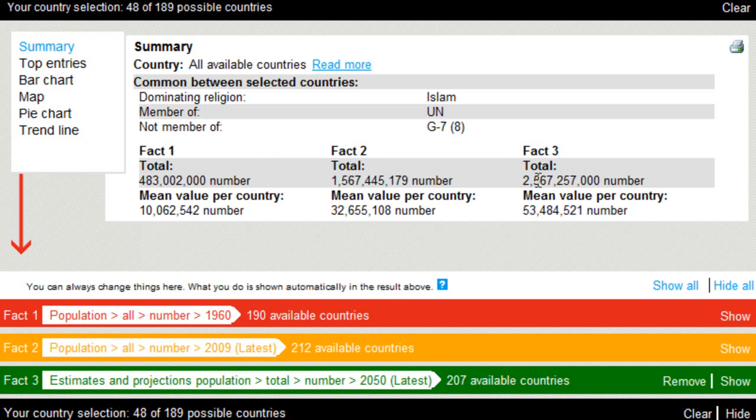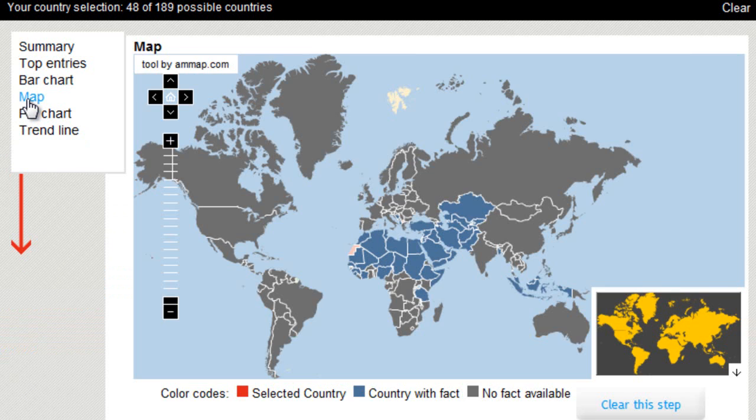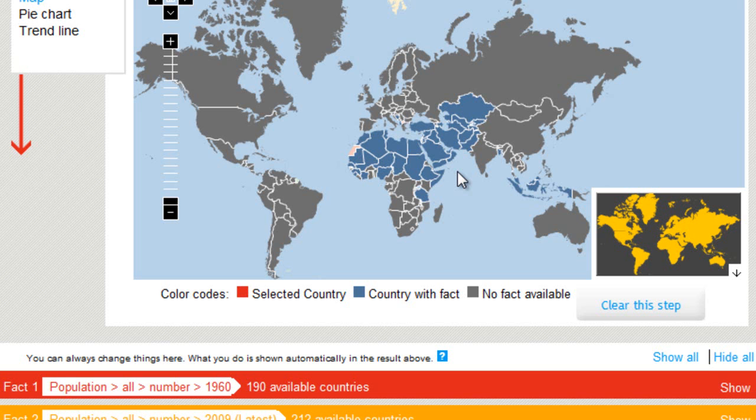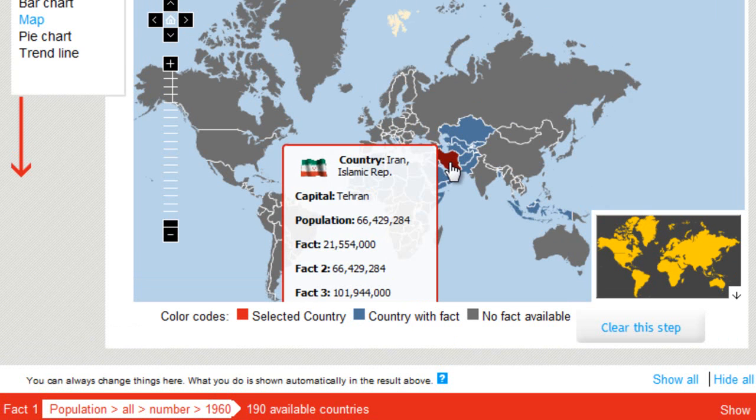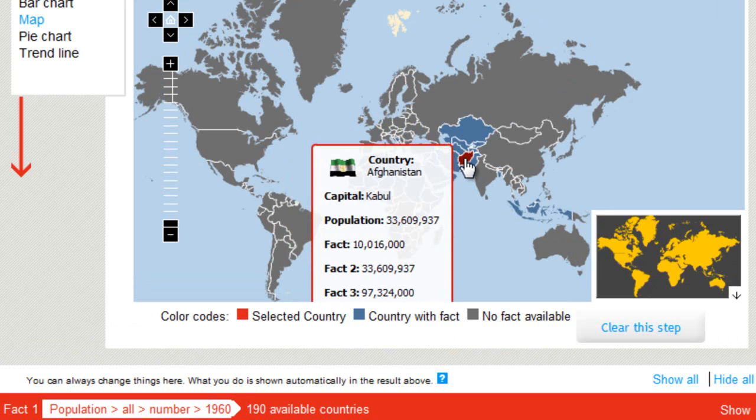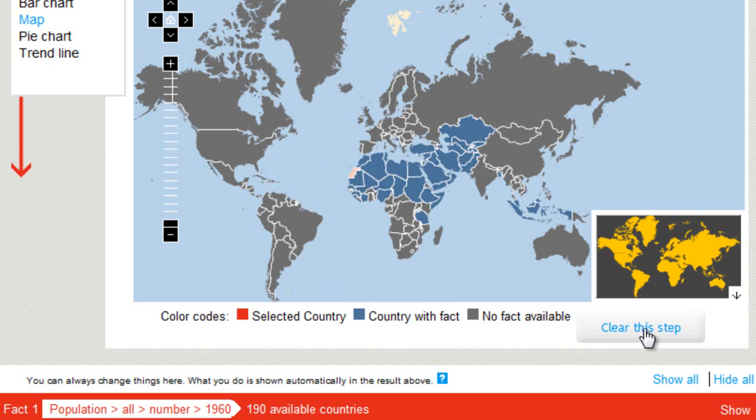And where are these countries located? Let's go to map. Here we can see the location of the countries with Islam as dominating religion. They are marked with blue. And here we have Iran. Today 66 million, in 2050 102 million people. Afghanistan. Today 33 million. In 2050 97. They will triple themselves.